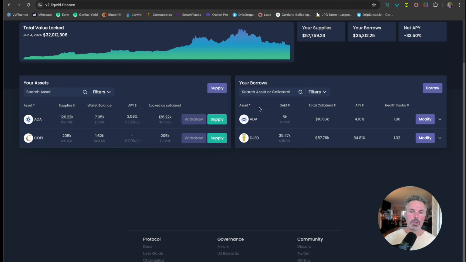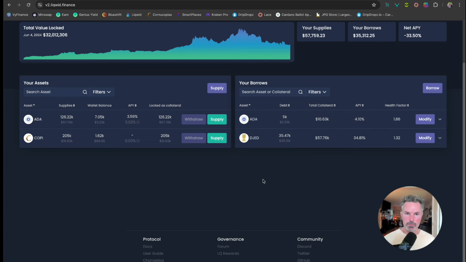And we're going to be really concerned with the risk, right? With whatever we do, we must keep in mind that to get this 205,000 COPI back, we have to pay back this 5K ADA that we took out on the loan, okay? So that's a health factor, right? It's $10,000 worth of supply, and we're only taking out $2,000 worth of a loan, give or take. Okay, so that ends this one.